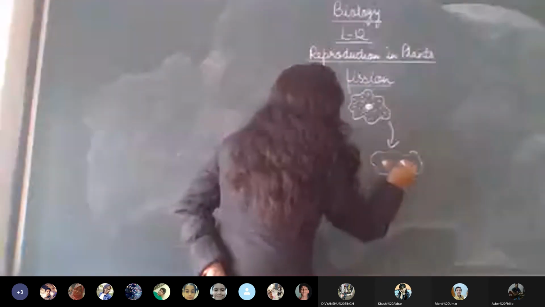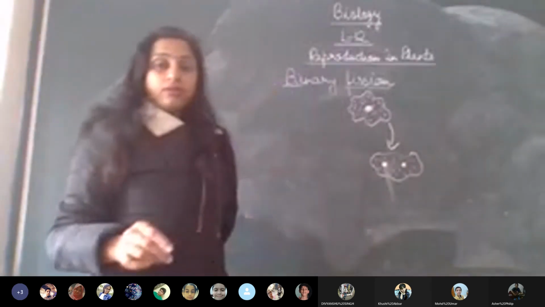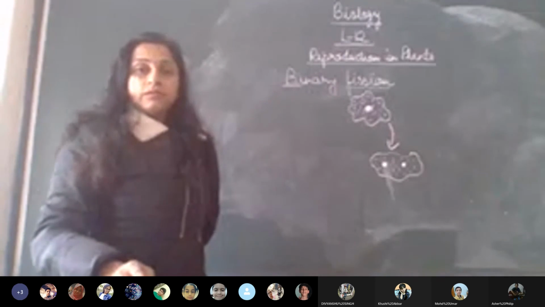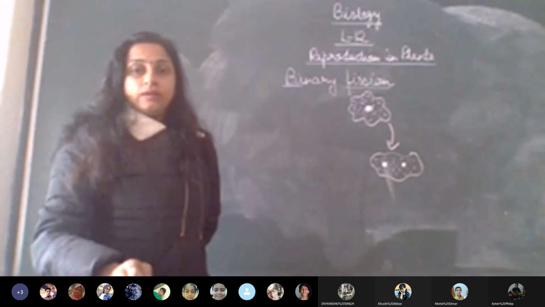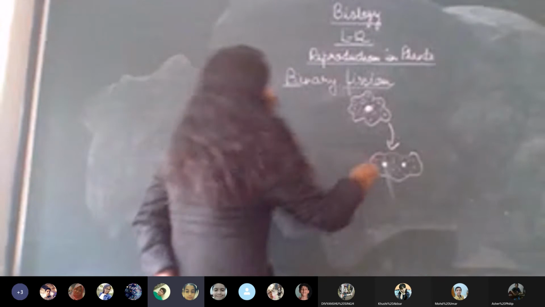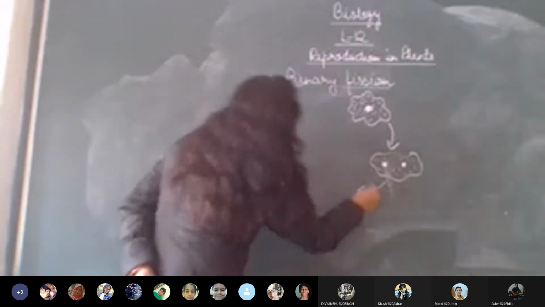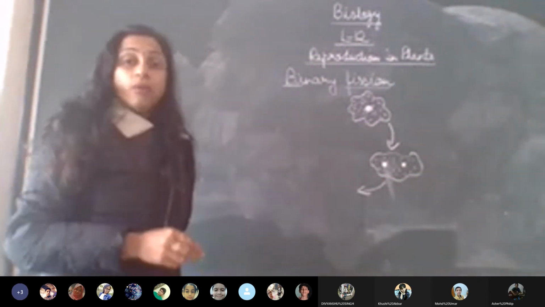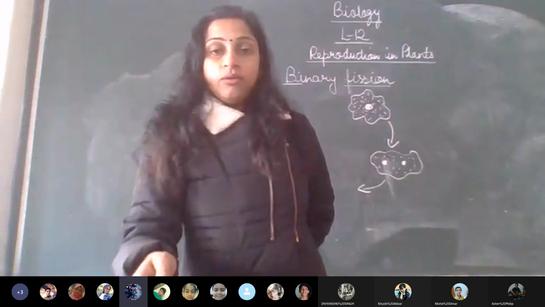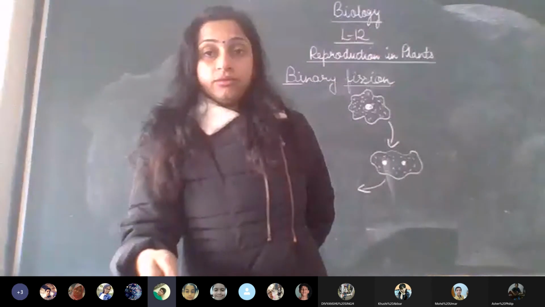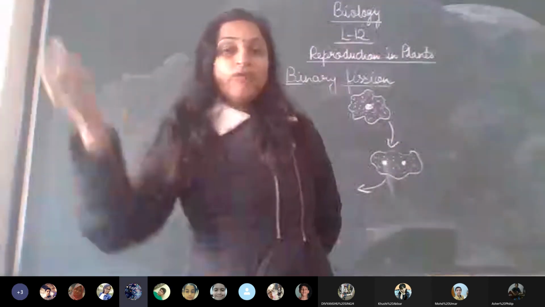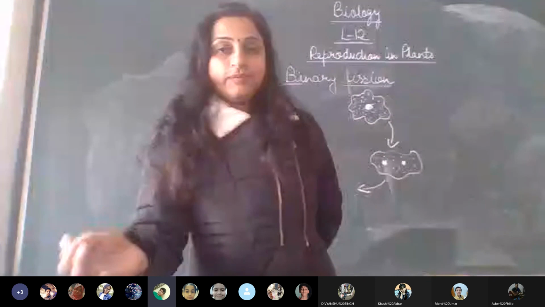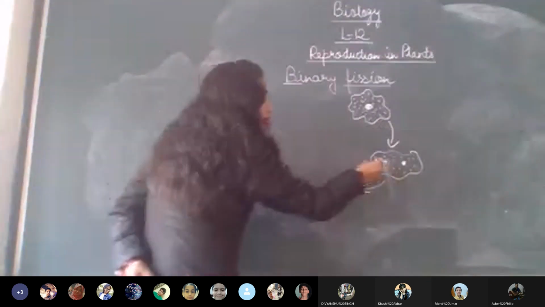So we see that the nucleus divides into two. In the third step, what is going to divide now? Loud, loud, loud. Cytoplasm. Good.